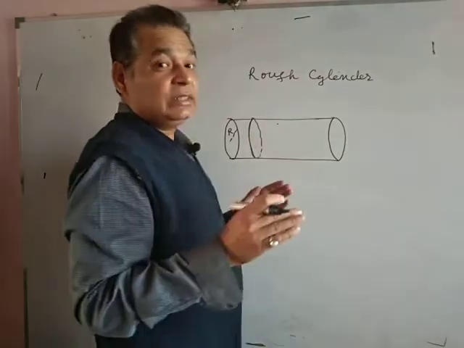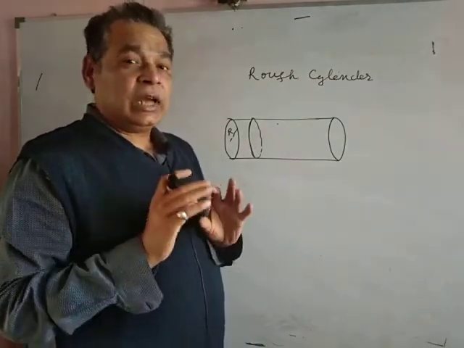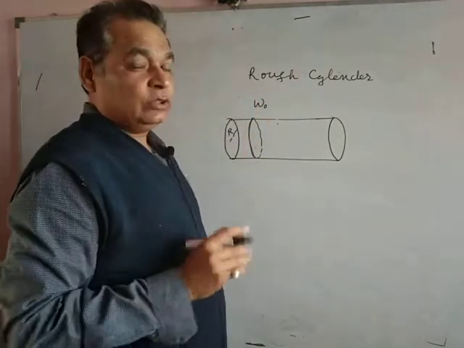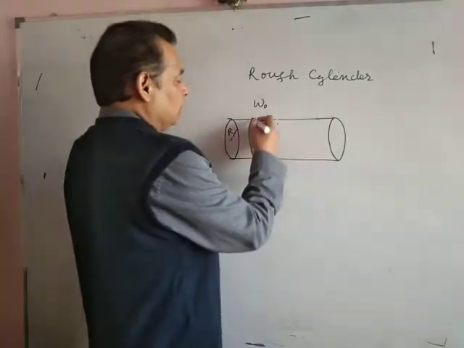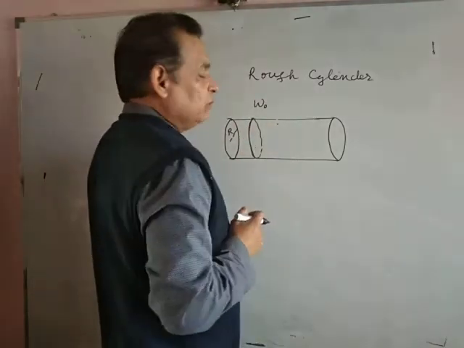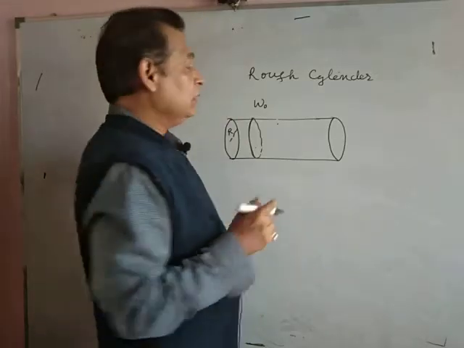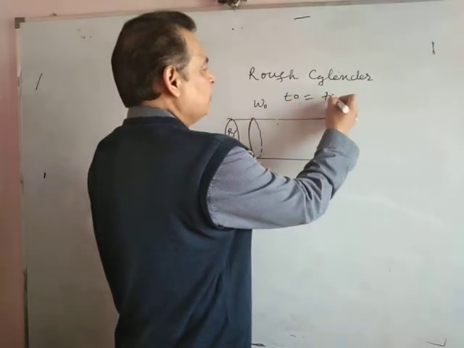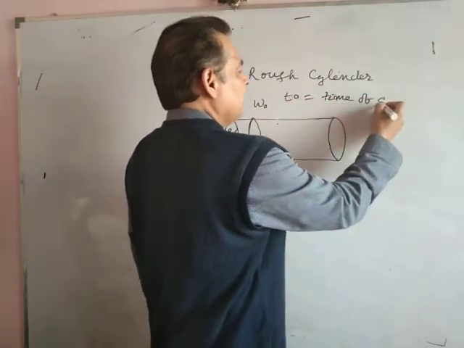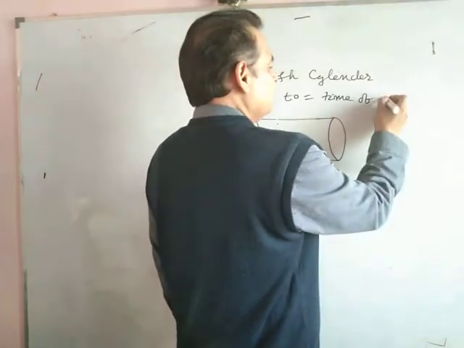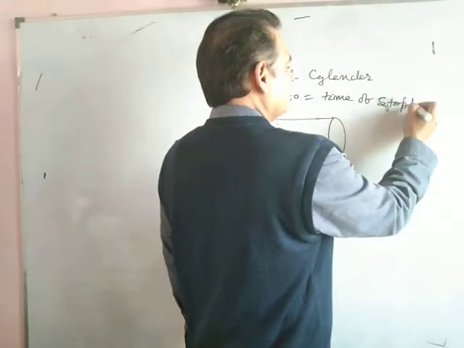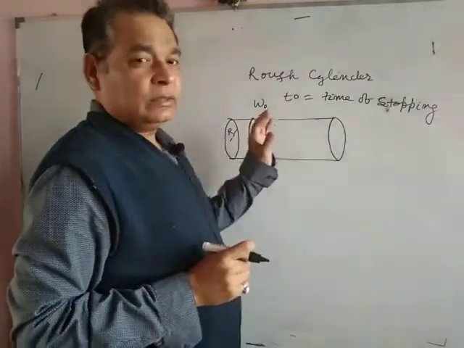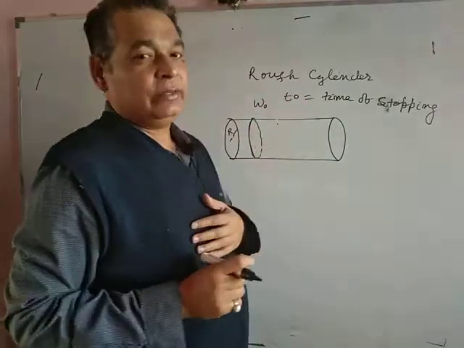Firstly, this ring is given initial angular velocity omega naught, and due to the resistive force between cylinder and ring, it stops in t naught time. T naught is the time of stopping, when only this angular velocity omega naught is given to the ring.